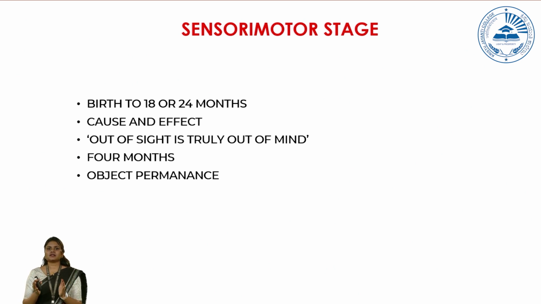That is what they meant. Okay, so object permanence is a phenomenon which states that the child is able to make sense that things do exist even if they are not in front of their sight. So these are some of the things that we need to keep in mind when it comes to the sensory motor stage.